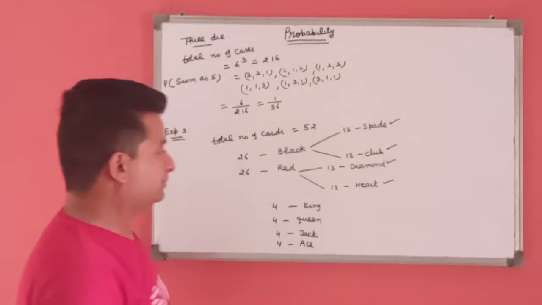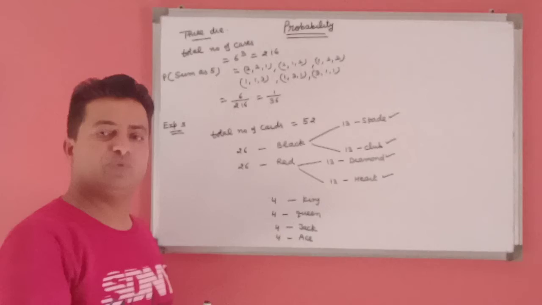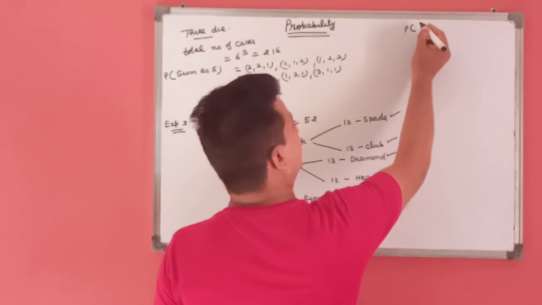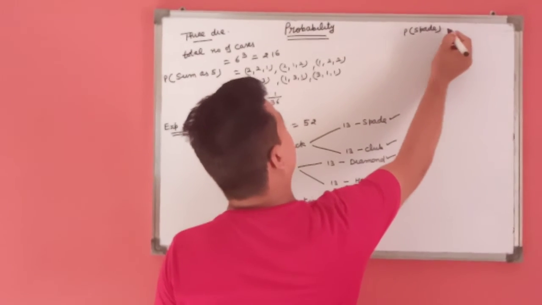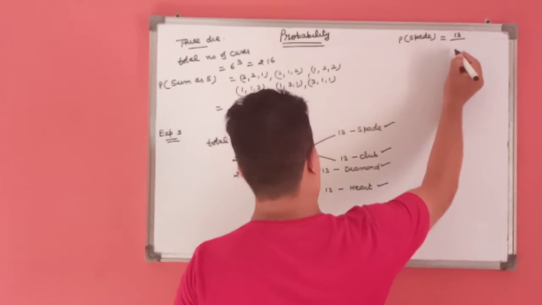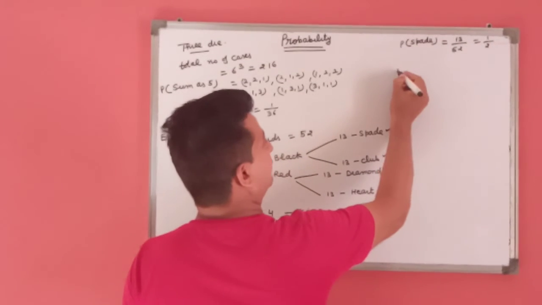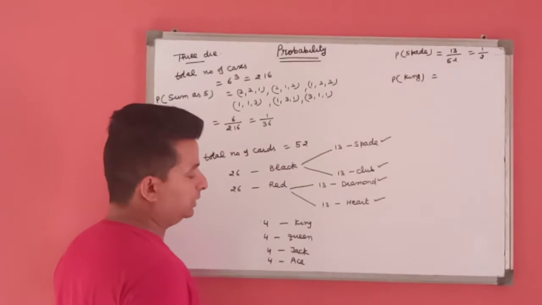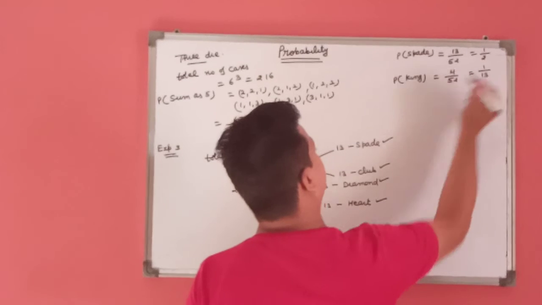If in a question we have the statement, what is the probability of getting a card of spade when 52 cards are well shuffled? That's the card of spade. As we know, the total number of cards of spade are 13 and total number of cards are 52, this means 1 by 4. If we find the probability of getting a king, as we know there are 4 kings and total number of cards are 52, we have 1 by 13.